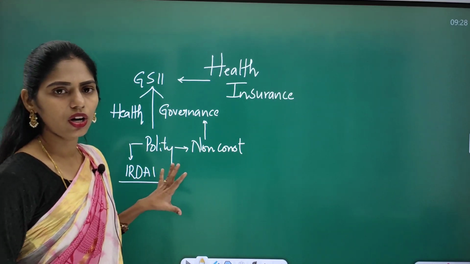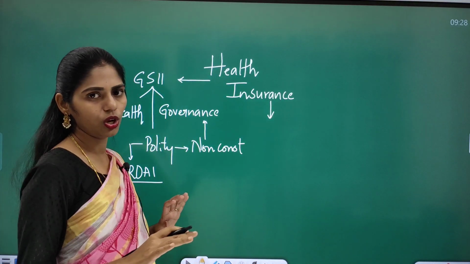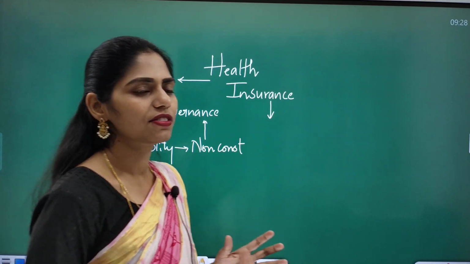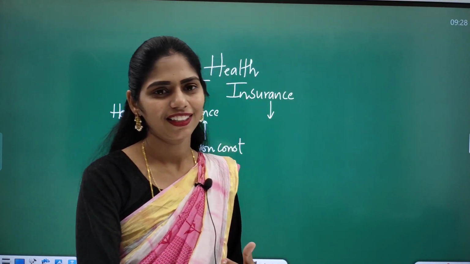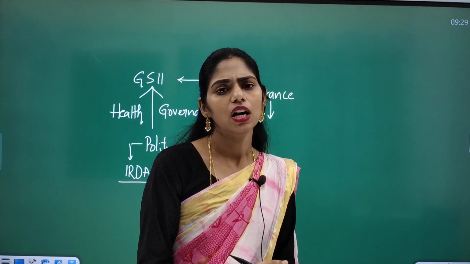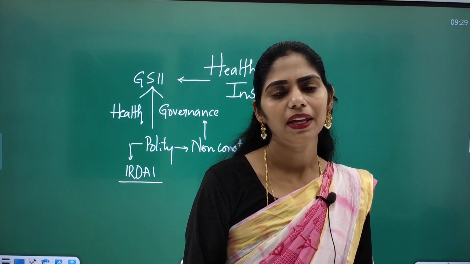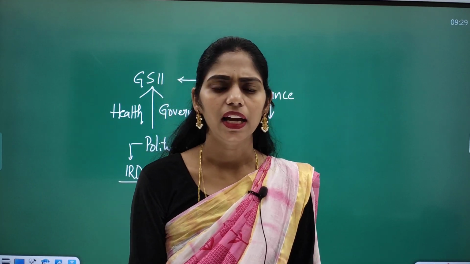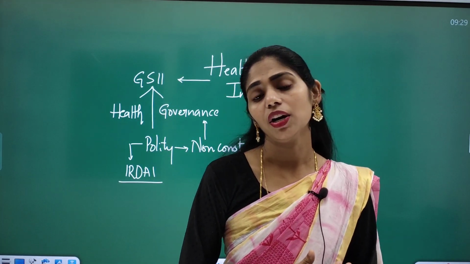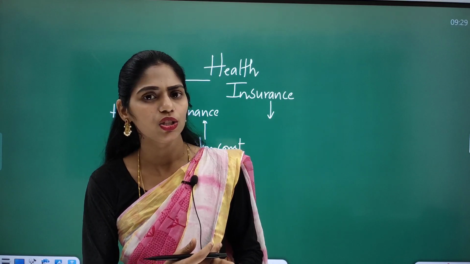So what is the concept, why is it in news? You know about this health insurance concept, right? After the birth, whenever a delivery happens, there will be many insurance policies used in the name of the parents or in the name of the children. If you're working in the organized sector, for example as a software engineer, the company will be providing health insurance.